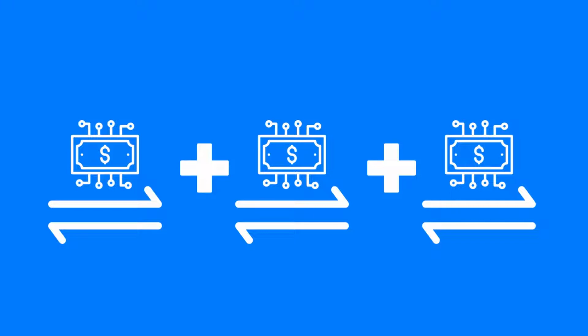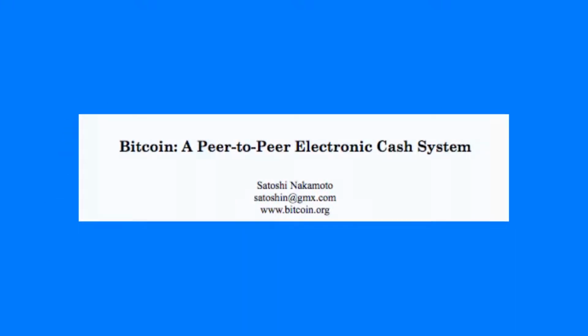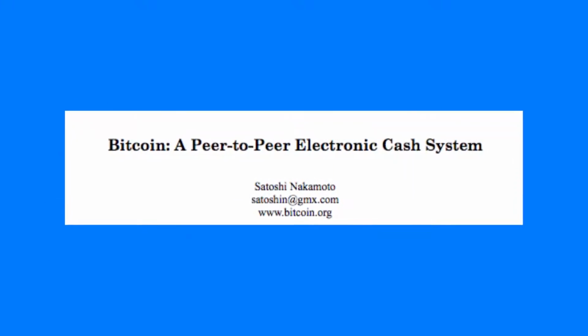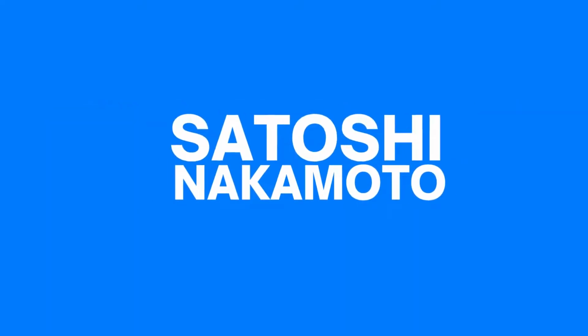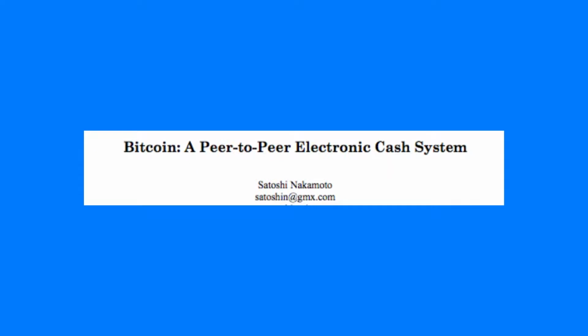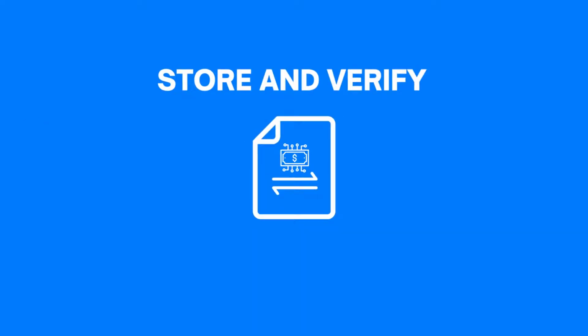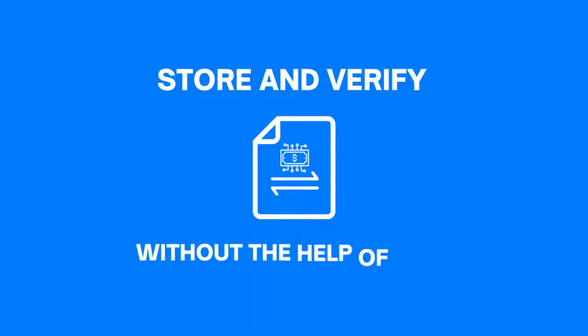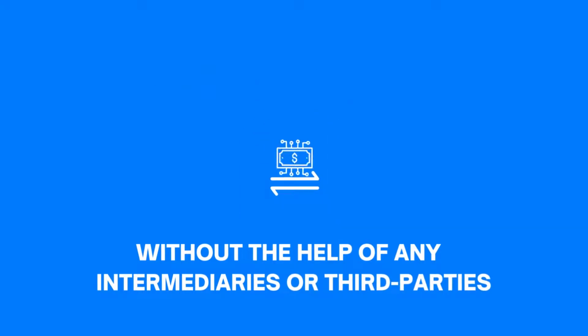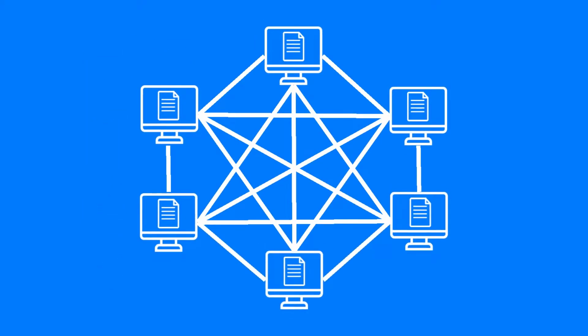Well, the answer to all these questions came in the form of a 9-page long white paper by an unknown entity who goes by the pseudonym Satoshi Nakamoto. Through the white paper, Satoshi proposed a new way to store and verify transactional records without the help of any intermediaries or third parties. The idea was to record all the transactional data from a network in a digital file or ledger and keep that ledger distributed across multiple computational systems that are part of that network.